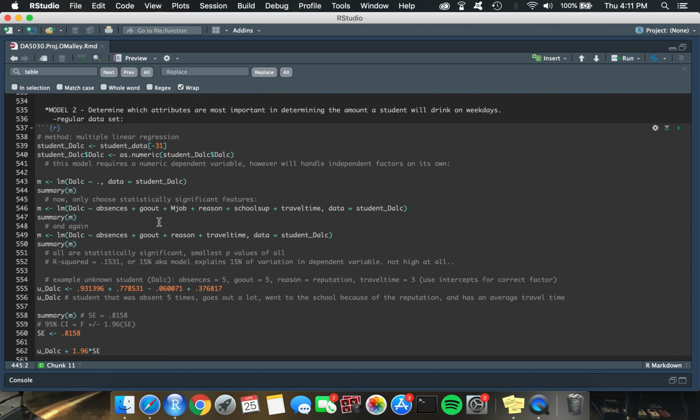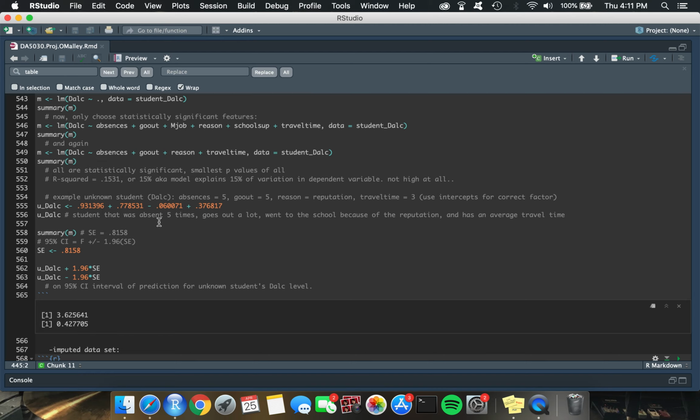in weekday drinking. The 95% confidence interval for an example student with unknown values, I found that it was naturally pretty large, but in the way I classified student drinking habits as well, a range from 0 to almost 4 is basically the entire range, so you're really not missing anything there. It could have been a lot more specific.